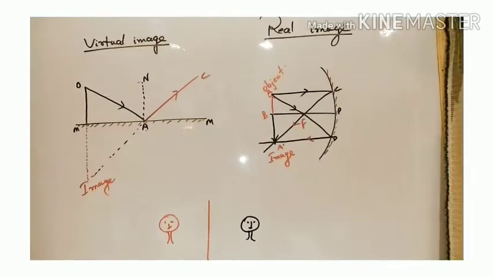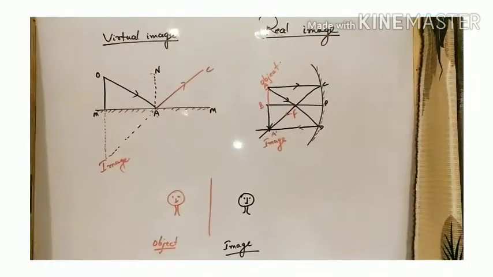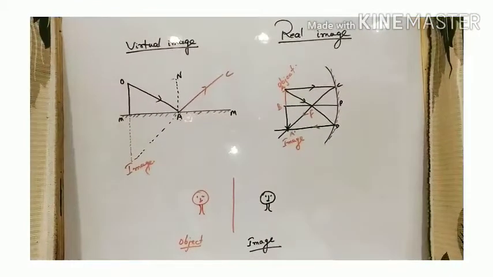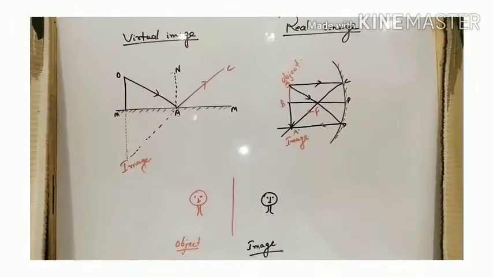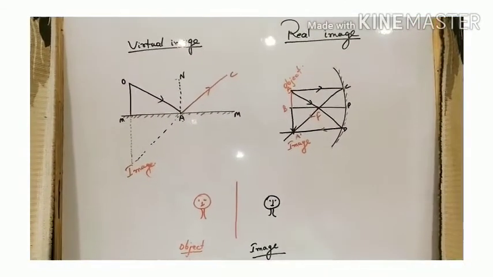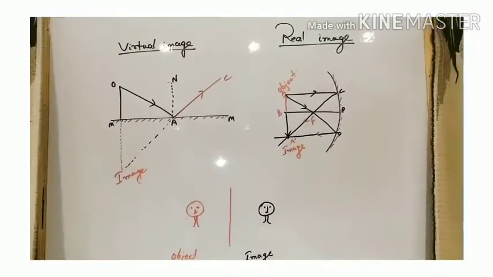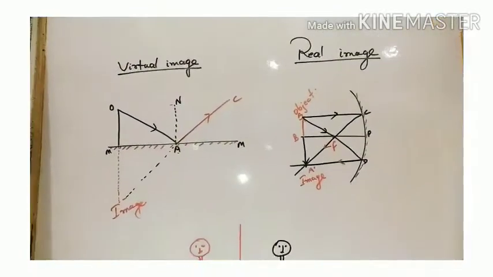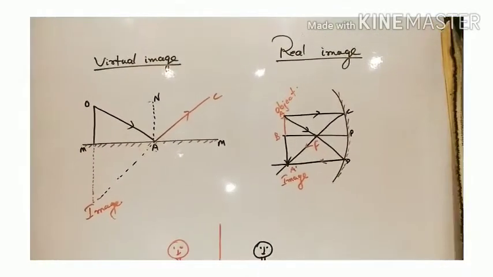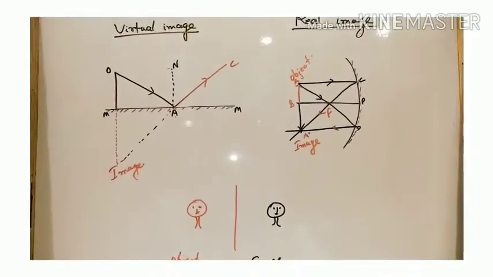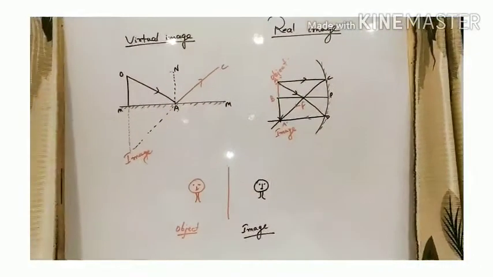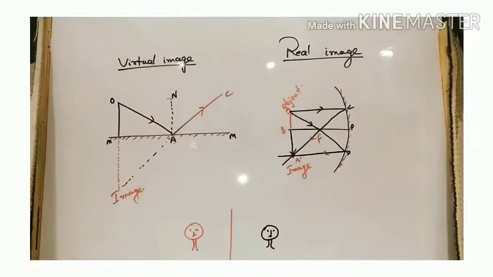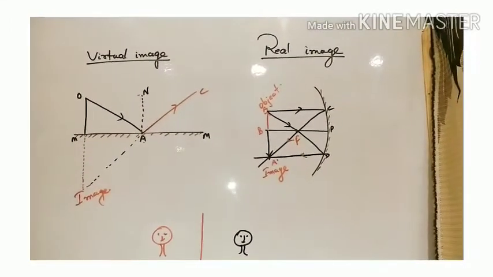Formation of image by reflection. Now, what is an image? A visual representation of anything. Suppose when an object is there, the rays of light travel from the object. After reflecting from the reflecting surface, they meet at a point, they coincide at a point. For this, we need to consider at least two rays of light incident on the mirror from a point of the object, and the image which we get is where the two rays meet, that is the point of the image. So on the basis of this, images are of two types, real image and virtual image.